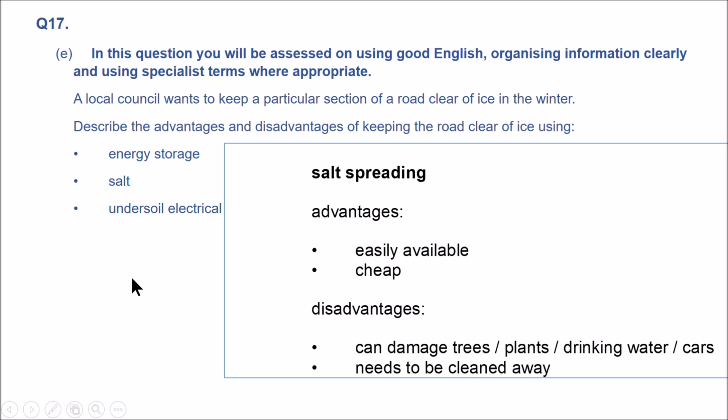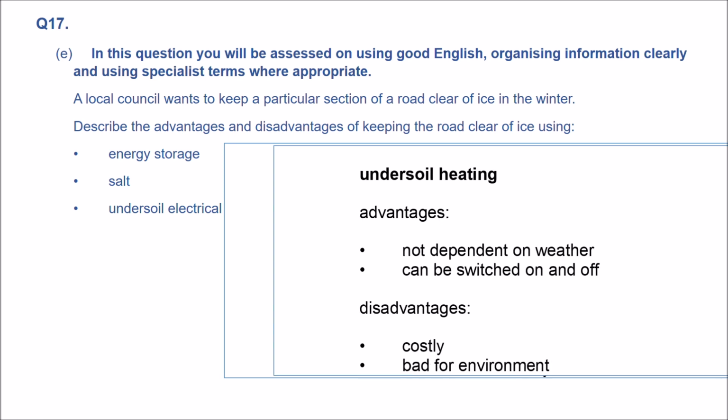Next one, undersoil electrical heating. Advantages: not depending on the weather, can be switched on and off when needed. Disadvantages: costly and bad for the environment. Of course, using electricity costs a lot. Bad for the environment because generating electricity, especially from non-renewable resources, would cause pollution.